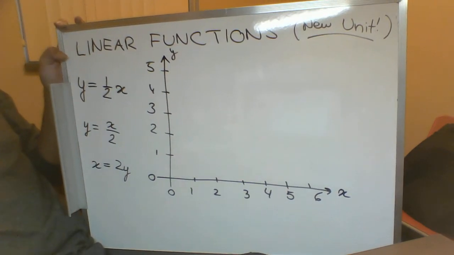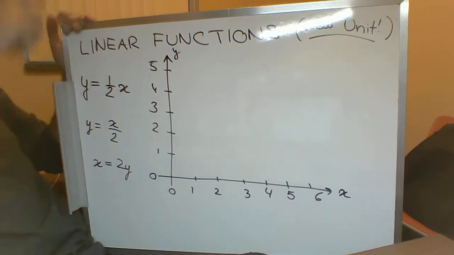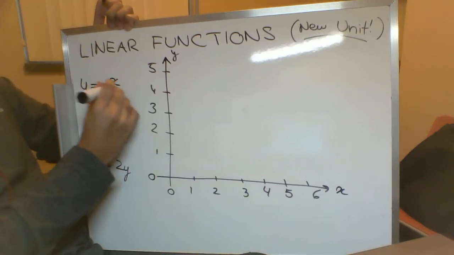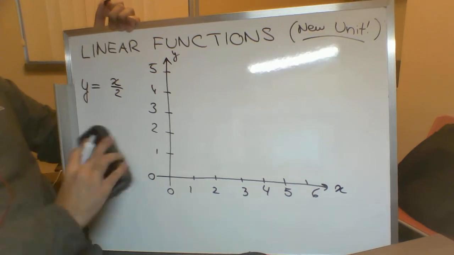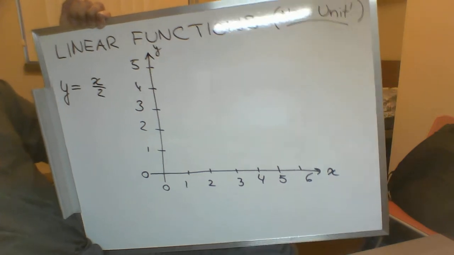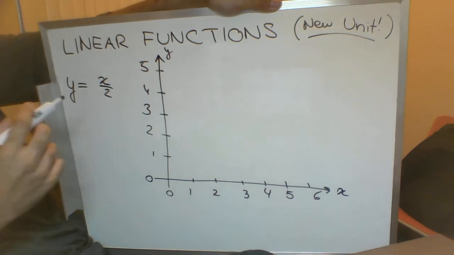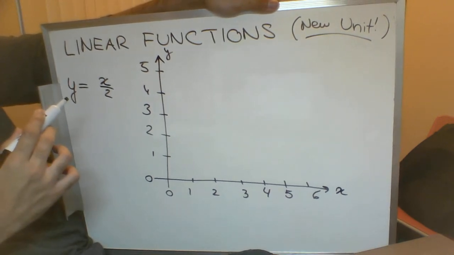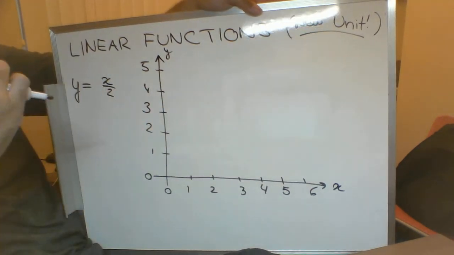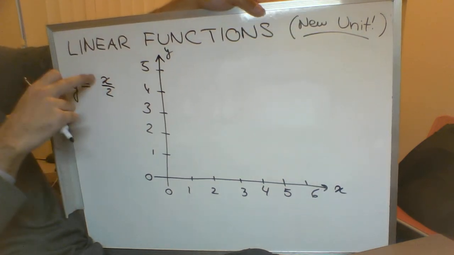But basically, if I give you an equation like this and I ask you to graph it, here's how that's going to work. I'm going to write it as y equals x over 2. So we've got y equals x over 2 as our equation. The convention that people tend to use is to keep y by itself. And then the way you figure out where to put your dots on the graph is you just plug in a number into this equation wherever you see x.